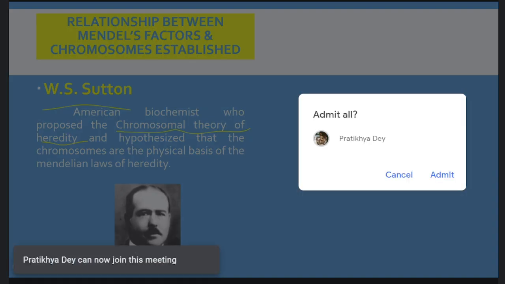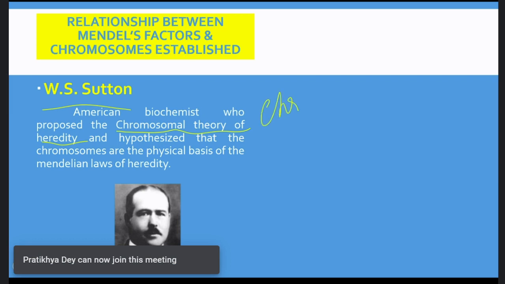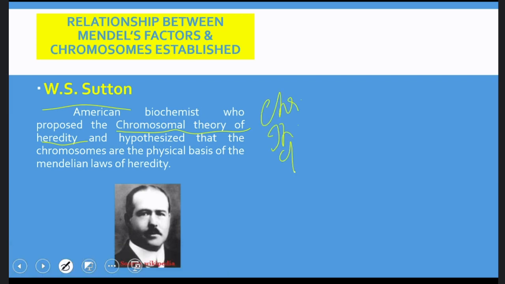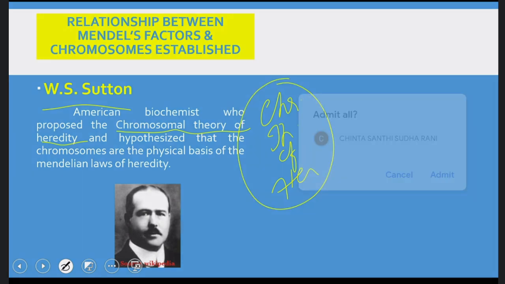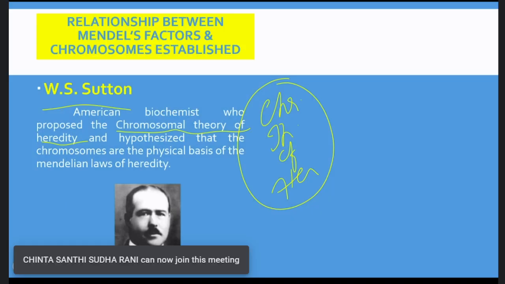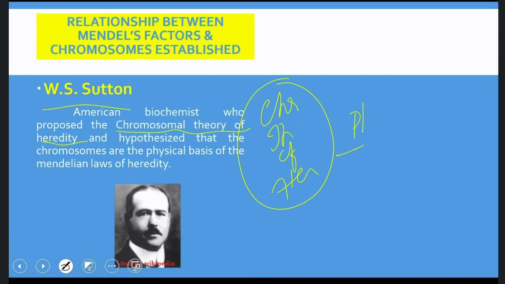So what is Sutton famous for? He proposed the chromosomal theory of heredity, and hypothesized that chromosomes are the physical basis of heredity. Chromosomes are the physical basis of heredity. So what is physical basis?